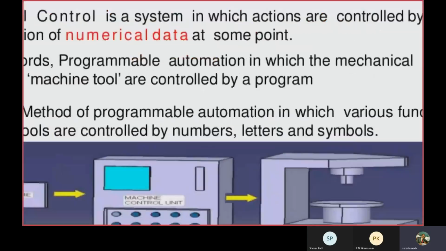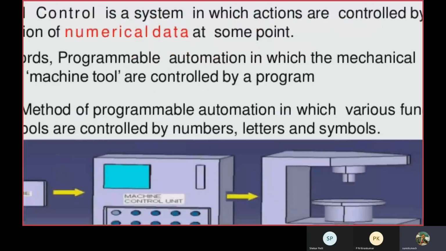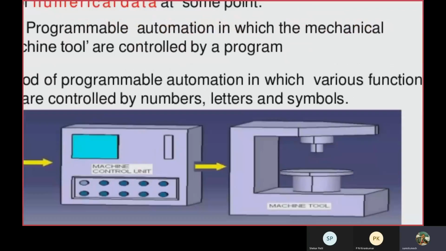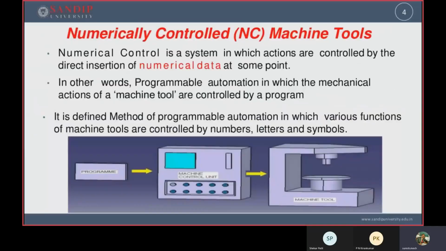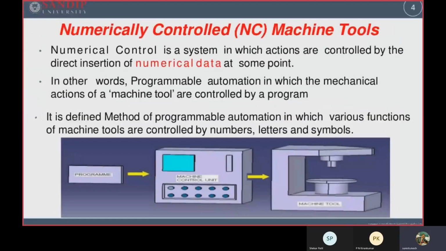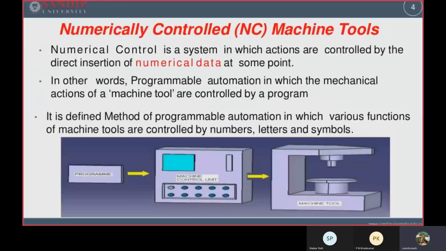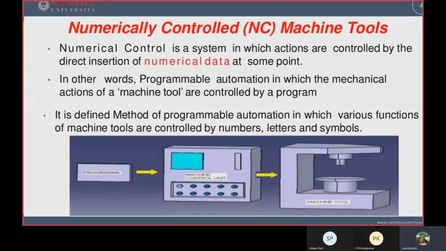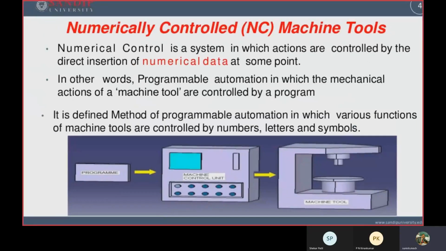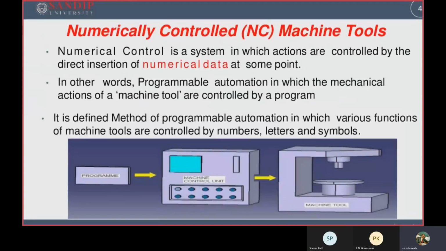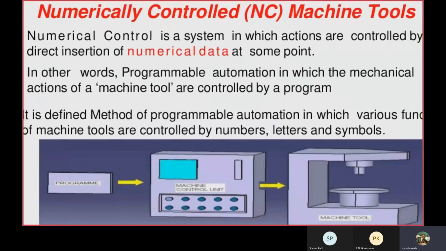Here a drilling machine is shown. It may be a lathe machine, a milling machine, a shaping machine, or a grinding machine. If a drilling machine is used along with this numerical tape, we call it an NC drilling machine. If a lathe machine is used, NC lathe machine. Like that, NC milling machine, NC shaping machine. But here this is the generalized pictorial view of the block diagram of how a numerical control machine tool is arranged.